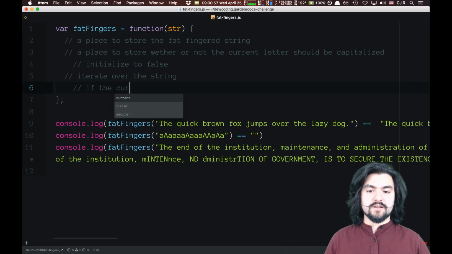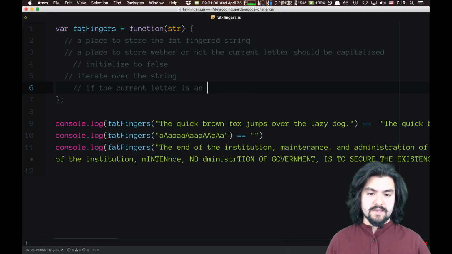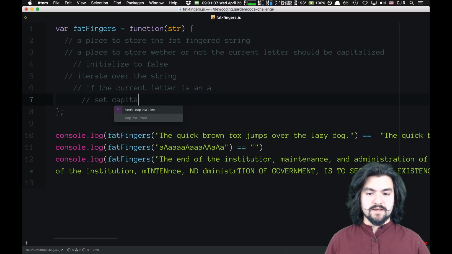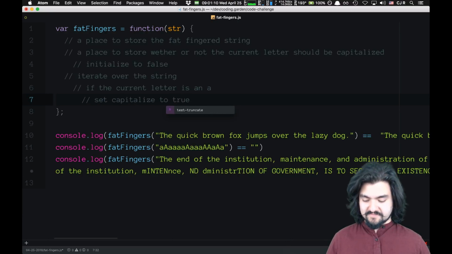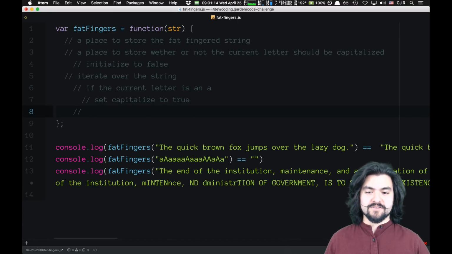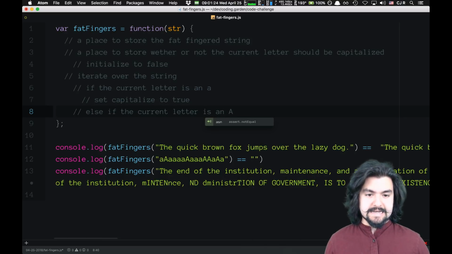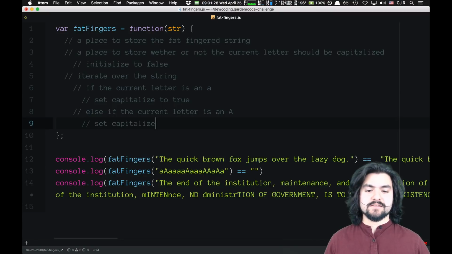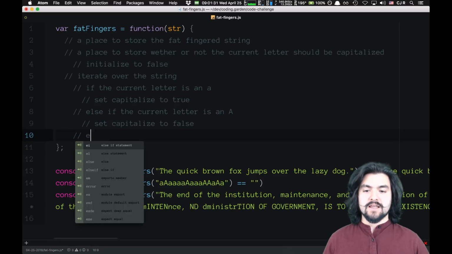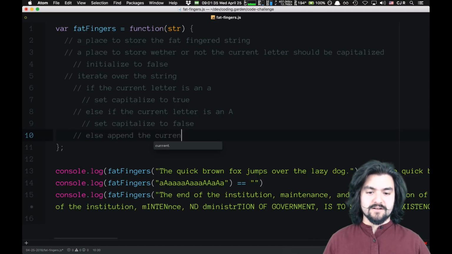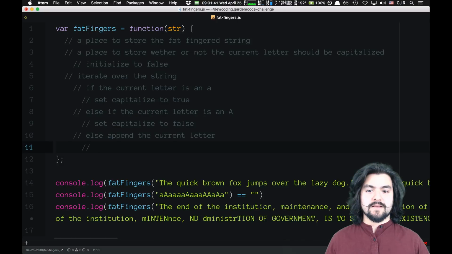And then we'll say if the current letter is an a, set capitalize to true, and else if the current letter is a capital A, set capitalize to false, else append the current letter, and then here we'll have to append it capitalized based on our boolean.